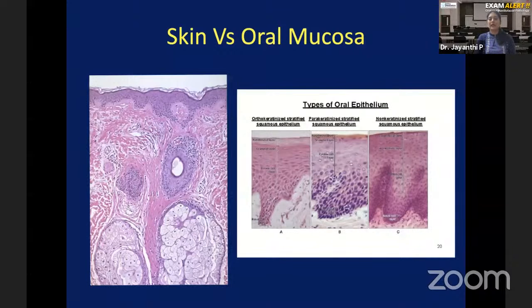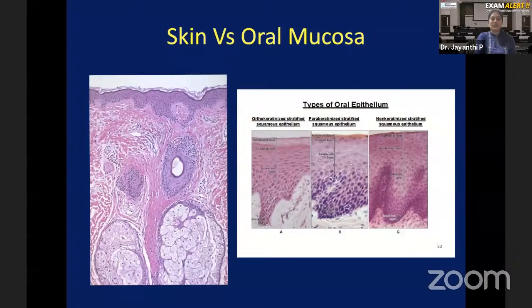Now on this screen, on the left-hand side, what we have is the normal histological picture of skin. As you can see, if you're able to appreciate my cursor moving, this is the lining epithelium of the skin, and it is keratinized. You see on top a pink colored area, it is a keratinized stratified squamous epithelium, and below the epithelium, you have the connective tissue.